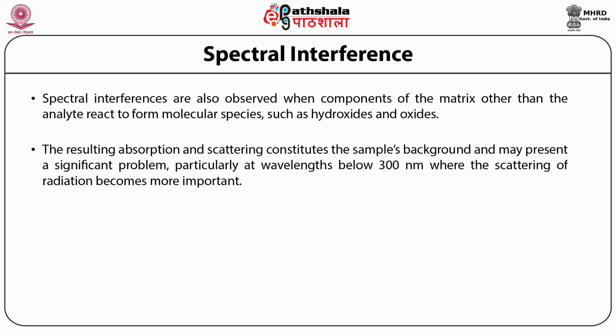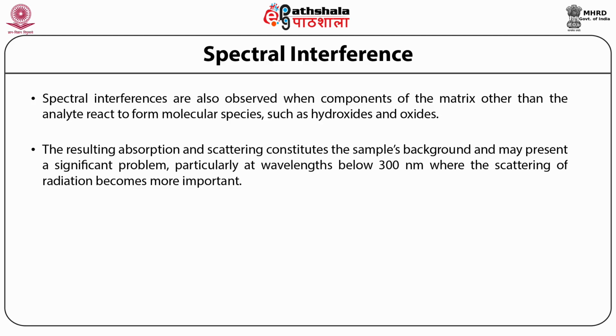To help with this problem, it is important to know the composition and nature of the sample matrix. The samples can then be prepared using an identical matrix, and as a result, the background absorption will be the same for both the sample under study and the standard.